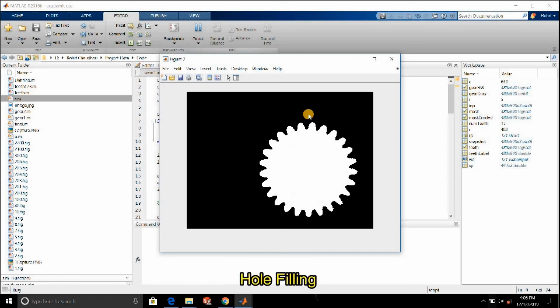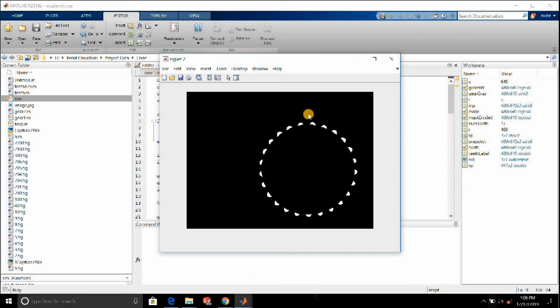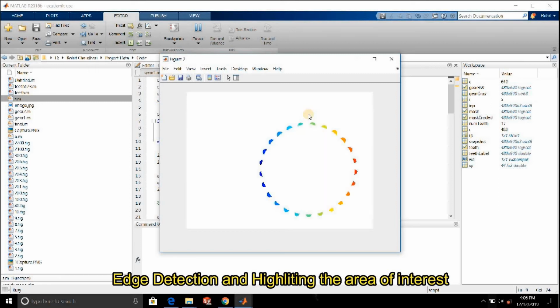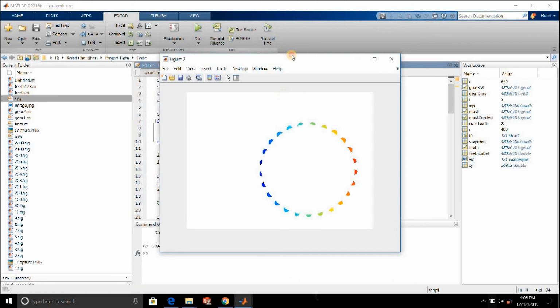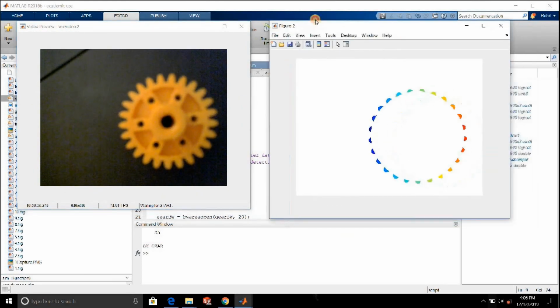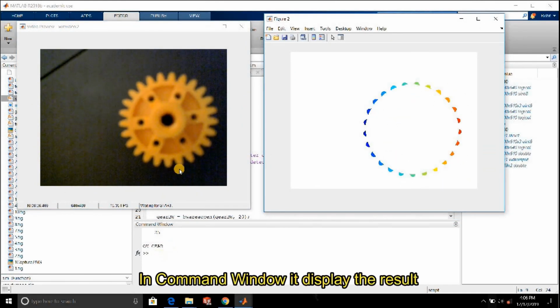Then the inside holes are filled by the fill command. Then we will concentrate on the edges, that is the teeth, edge detection and highlighting the area of interest. And in the command window we will get the output, that is whether the gear is faulty or not.